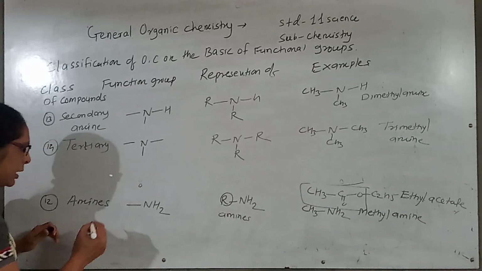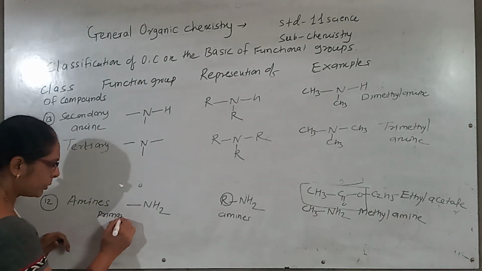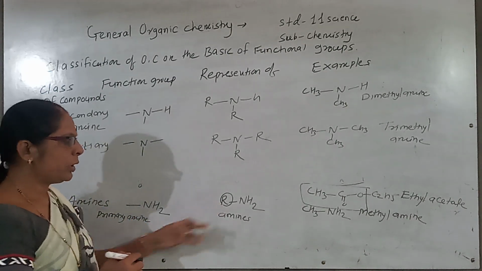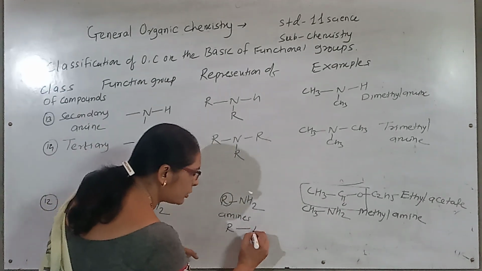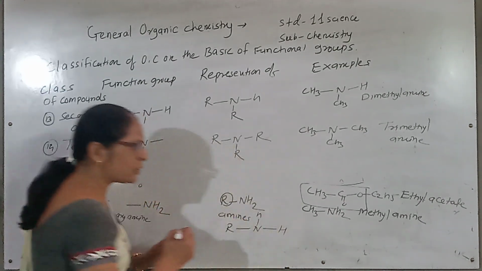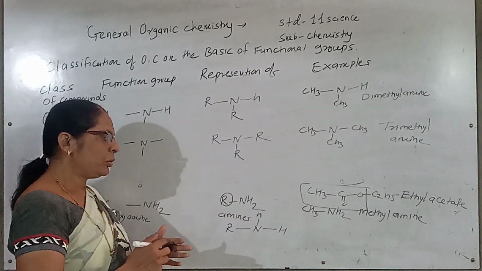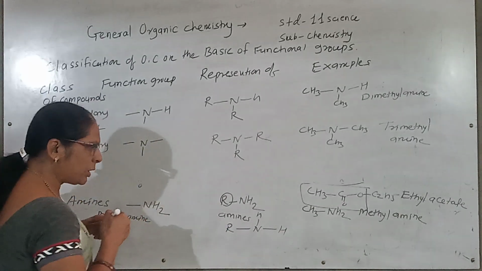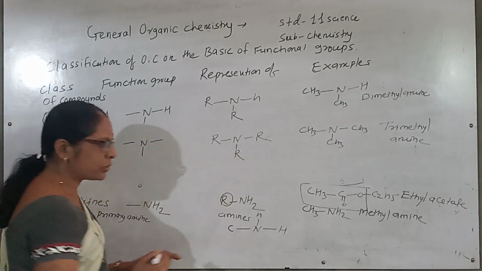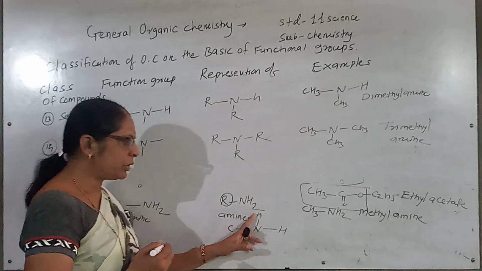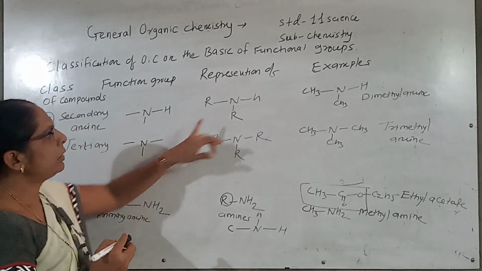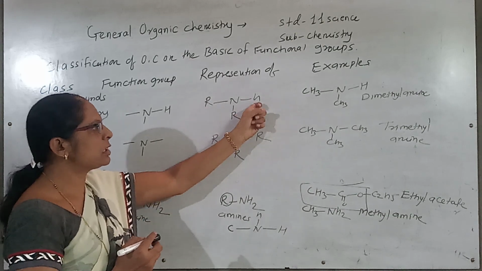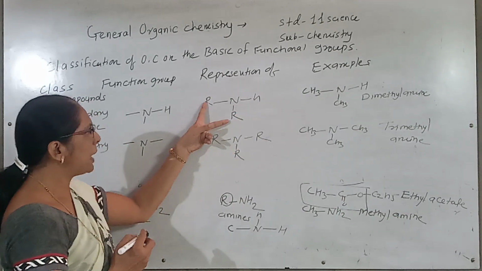Look at this, it is also called a primary amine. In primary amine, the NH2 group is attached to only one R group, because the valency of nitrogen is 3. So out of the 3 valency of the nitrogen in primary amine, 2 valency is satisfied with the 2 hydrogen and only one R. Why is it primary? Because out of the 3 valency of the nitrogen, 1 valency is satisfied with 1 carbon and 2 with the 2 hydrogen. In case of the secondary, out of the 3 valency of the nitrogen, the 2 valency are satisfied with the carbon and 1 valency is satisfied with only 1 hydrogen. So therefore 2 R, so it's secondary.